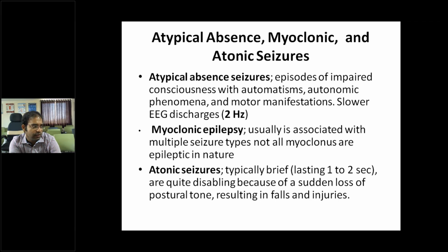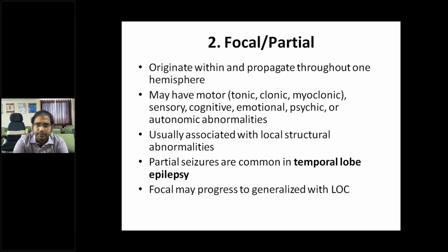Atonic seizures are typically brief, lasting for 1 to 2 seconds only, but quite disabling because once tone is lost in the body, we may fall down. If there is no tone in our muscles, we cannot stand against gravity. So a sudden loss of postural tone will lead to falls and injuries. Atonic seizures may cause head injury or injury to other body parts.